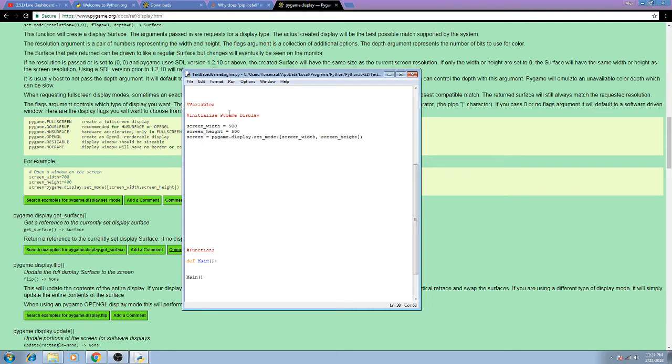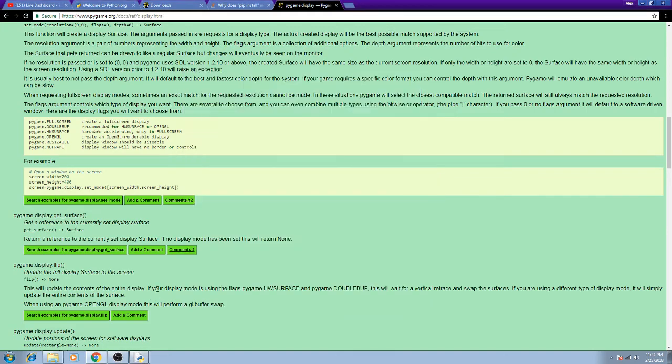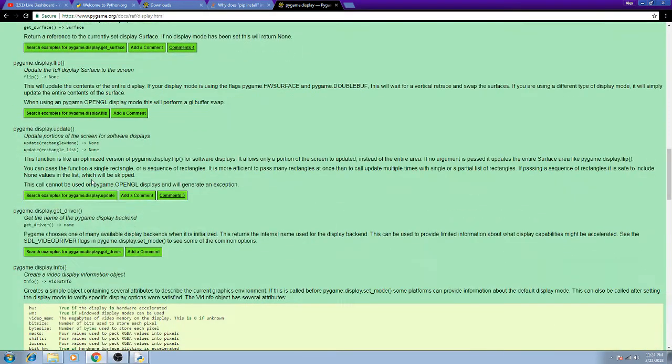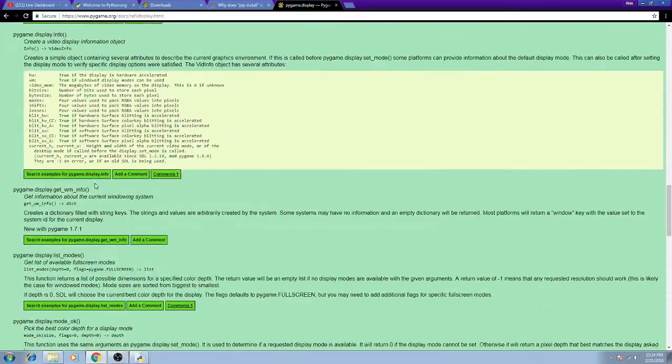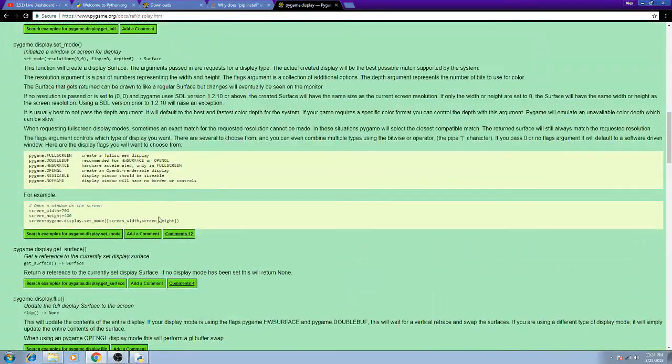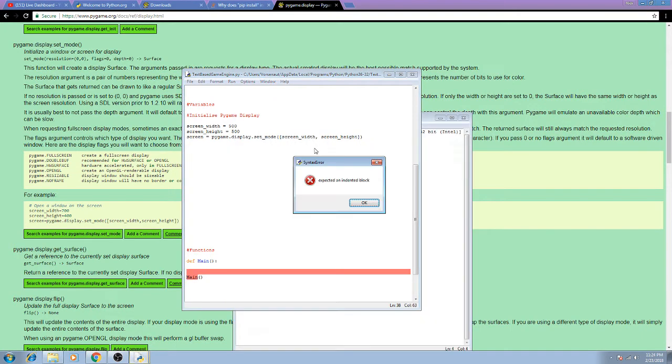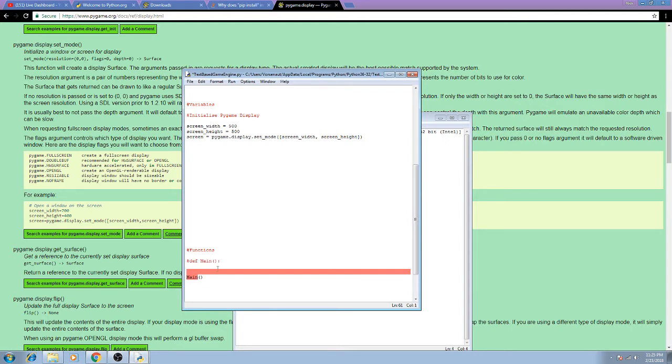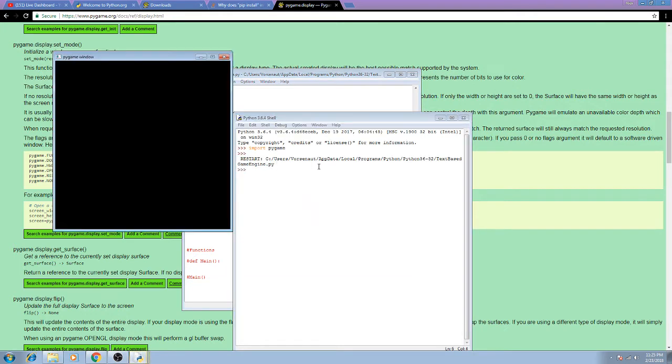Okay, and that should give us a window open. There's our display update, which we're going to use later. That might just straight up open a window. Actually, let's just go ahead and run this real quick. We might not even need the main function yet, so we're going to comment that out here. Ah, there we go.